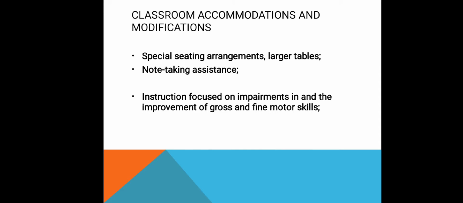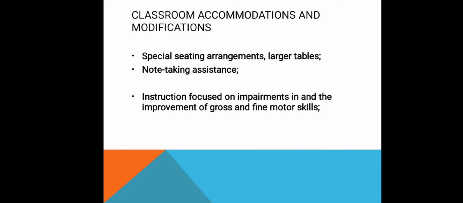How to accommodate children with orthopedic impairments in school. The accommodations may include special seating arrangements, larger tables, note-taking assistance, and instruction focused on the improvement of gross and fine motor skills.